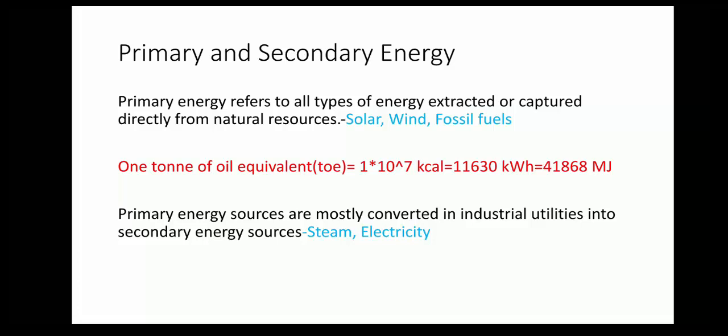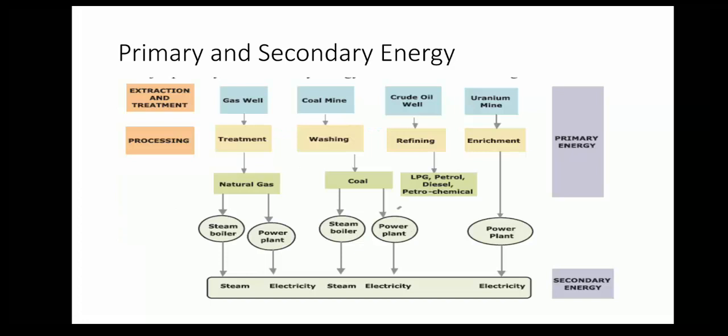Then the primary energy sources are mostly converted into industrial utilities, that is, into secondary energy sources. For example, coal, oil or gas converted into steam and electricity. These steam and electricity are called secondary energy resources. The major primary and secondary energy resources are shown in the figure.